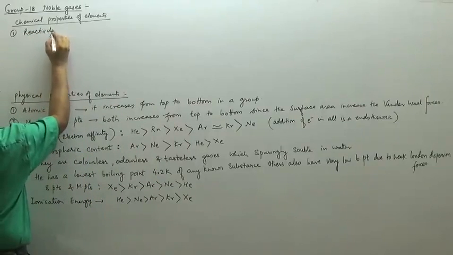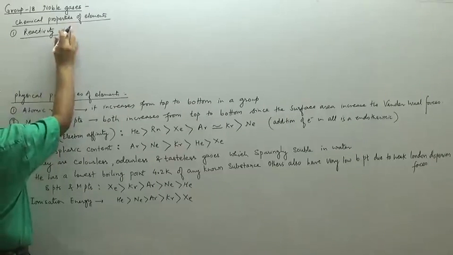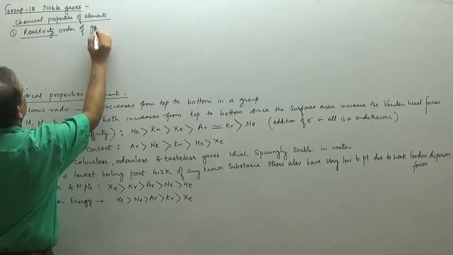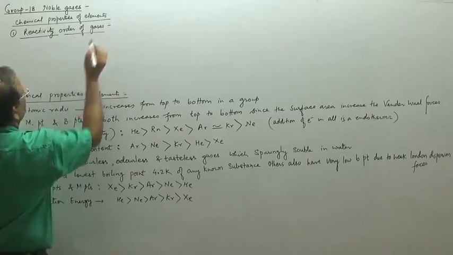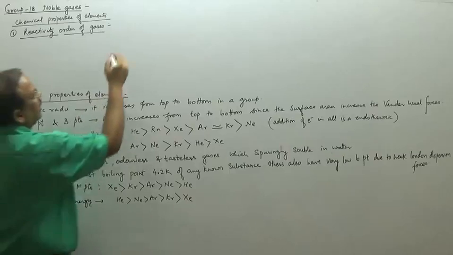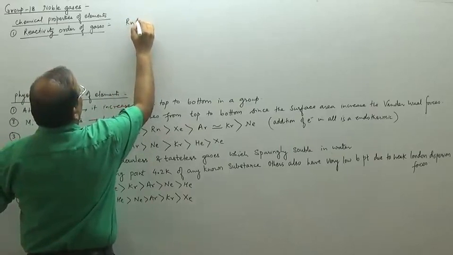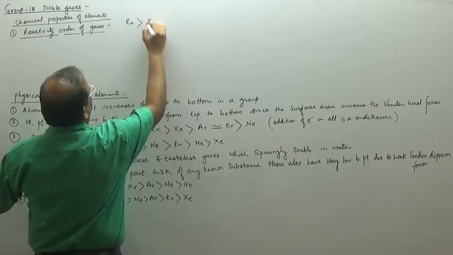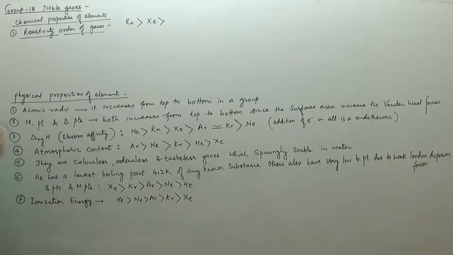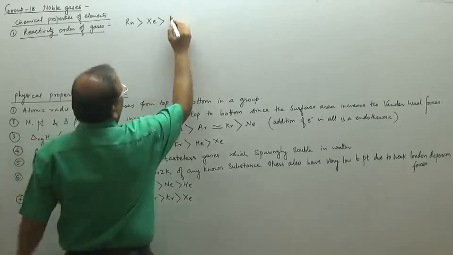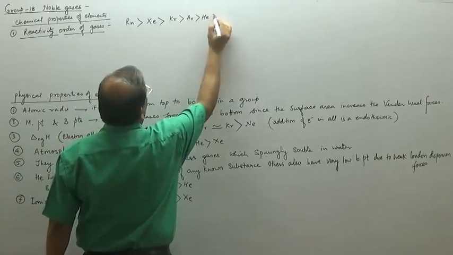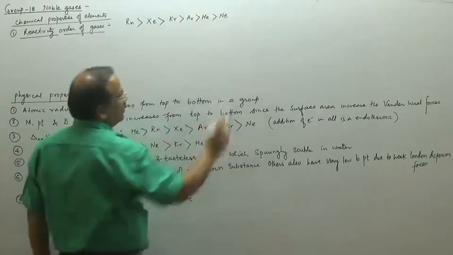As I have told you, radon is the most reactive, then xenon is more reactive, then krypton, then argon, and then helium. And neon is the least reactive one.